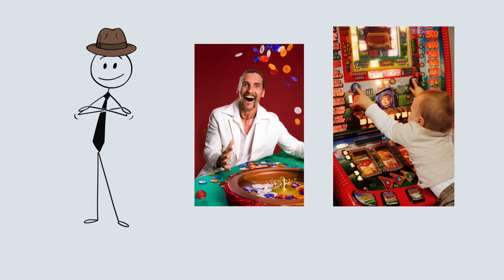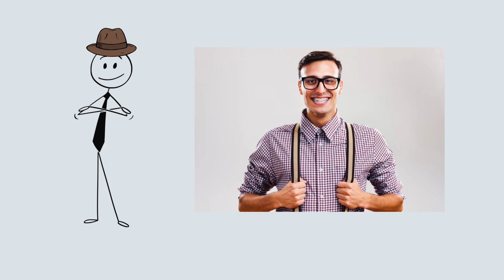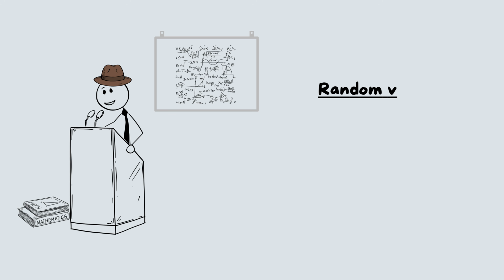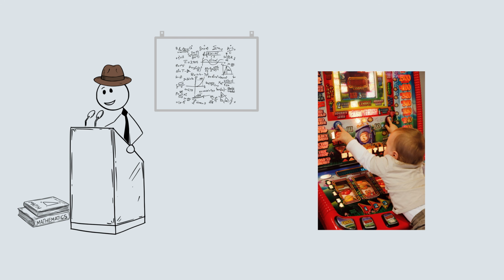Have you ever wondered how casinos manage to steal your money? How they rig their games in such a way that it does not feel rigged even when it is? This is because they are experts at probability and expected value. In this video, we take the first step beyond the definition of a random variable. We talk about its expected value. This enables us to make predictions in financial analysis.